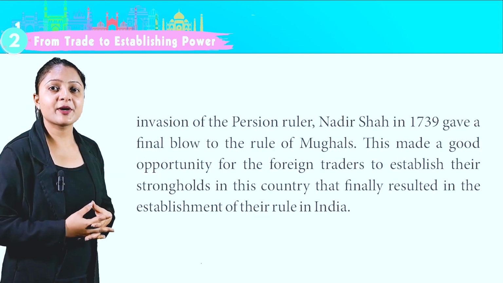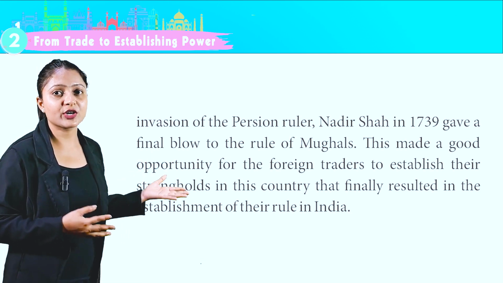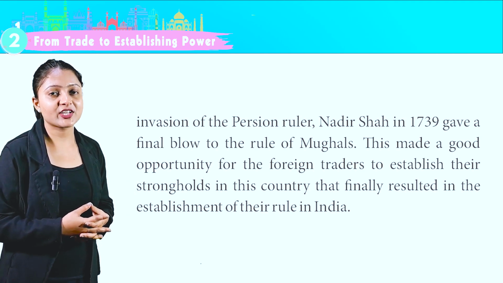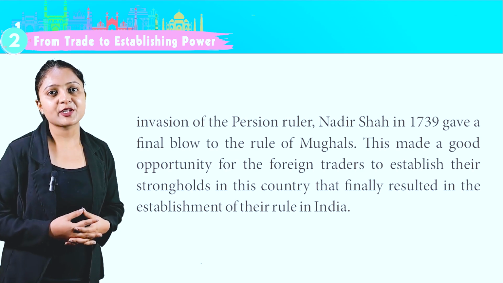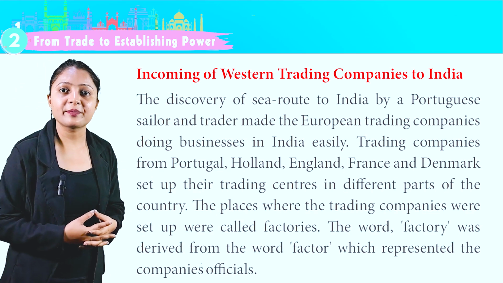The invasion of the Persian ruler Nadir Shah in 1739 gave a final blow to the rule of Mughals. This made a good opportunity for the foreign traders to establish their strongholds in this country that finally resulted in the establishment of their rule in India. Incoming of Western trading companies to India.